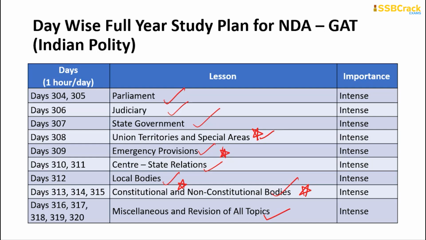Things that you need to compulsorily remember: there are a few important points. Always remember the articles. This is a very crucial point that you must not forget. You need to always remember the articles of the constitution and also the part of the constitution within which these articles are mentioned. By day 320, you will have finished the revision of the crucial topics, which include physics, chemistry, biology, geography, history and polity.